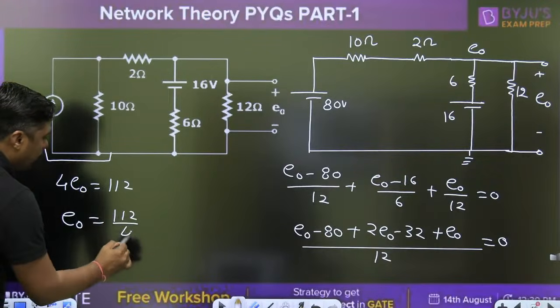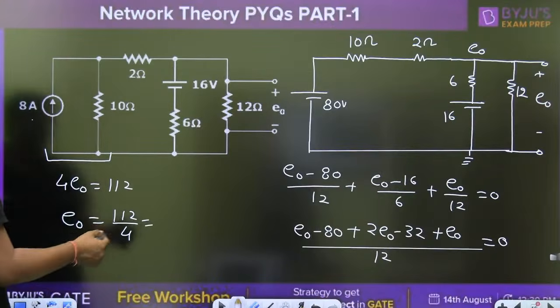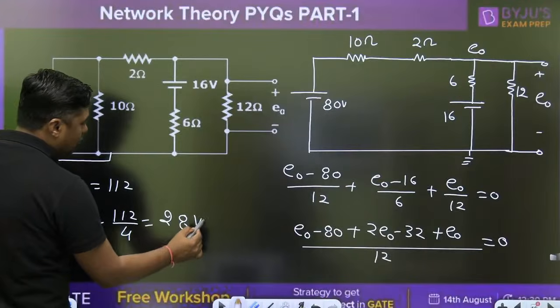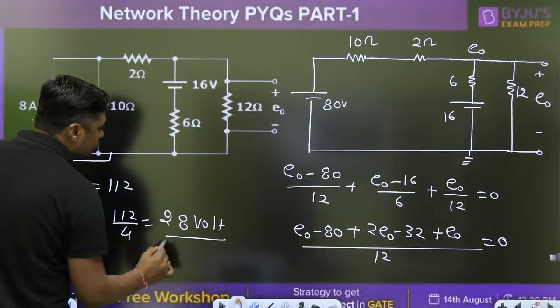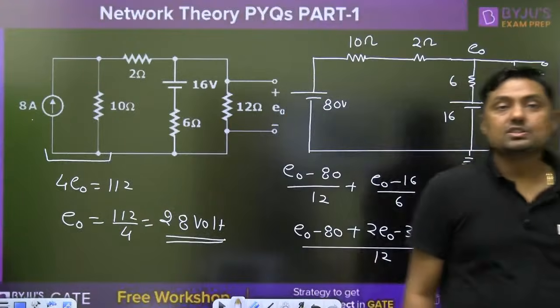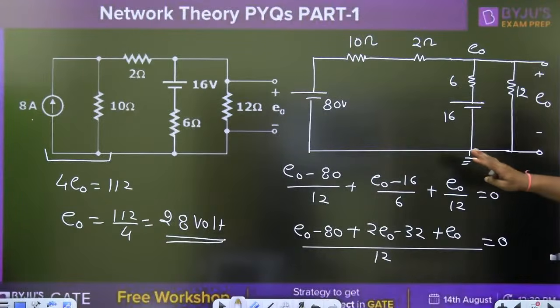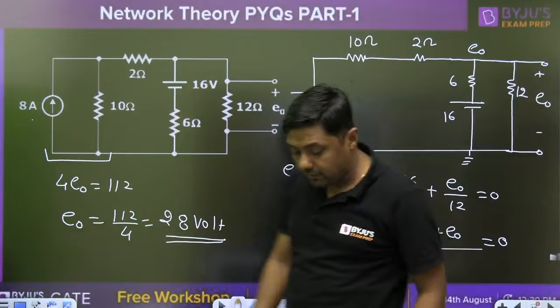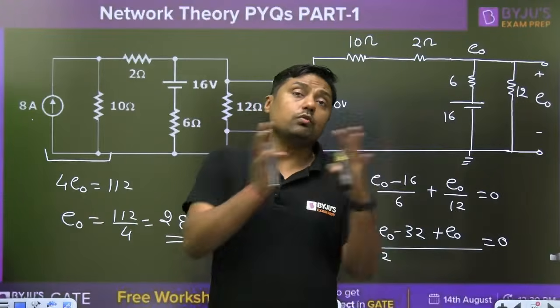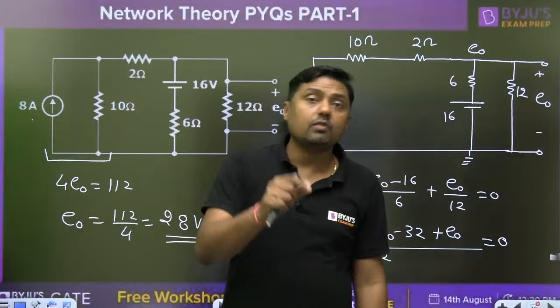112. Now what is the E naught? 112 divided by 4, I think it is 28 volt. 28 volt is the answer for this question. Very simple. Some students, if I give the hint of source transformation, will apply it from first to last, and then it becomes very lengthy.